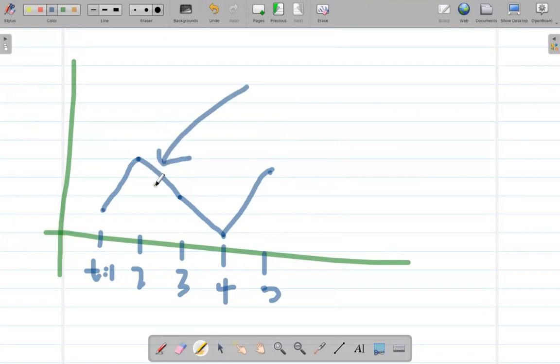Suppose the person is here, he doesn't know where he will go. It could be here as well, it could be here, it could even be here. We don't know. It is actually within this range.